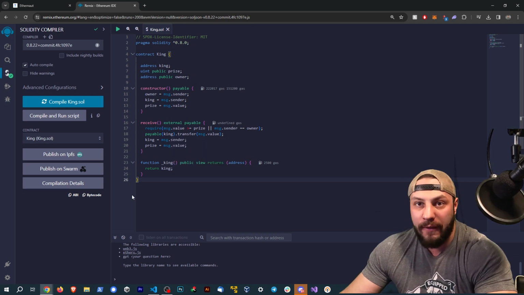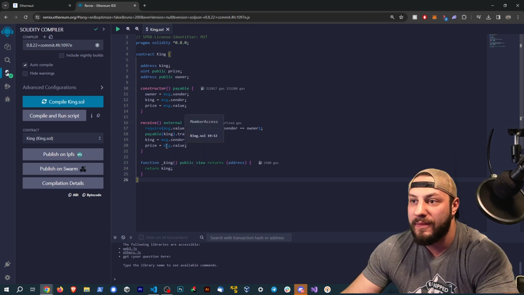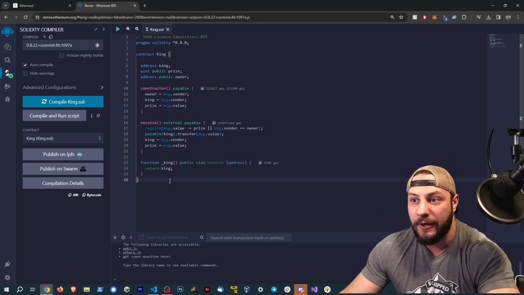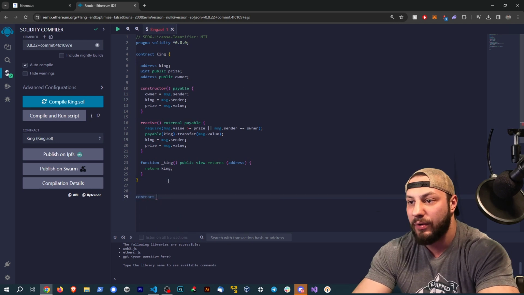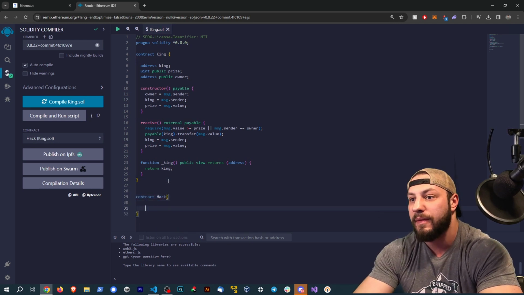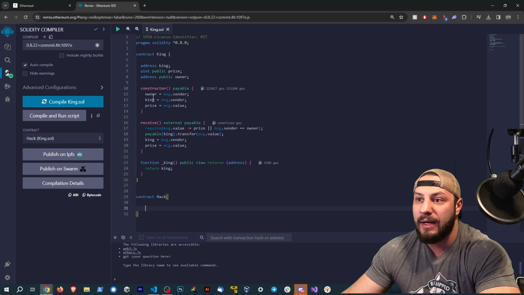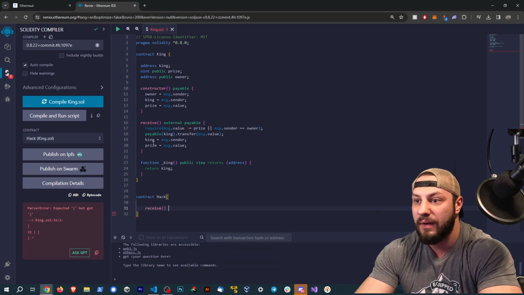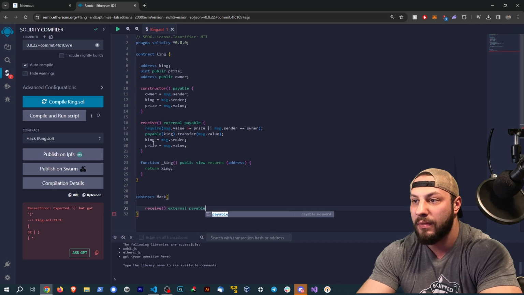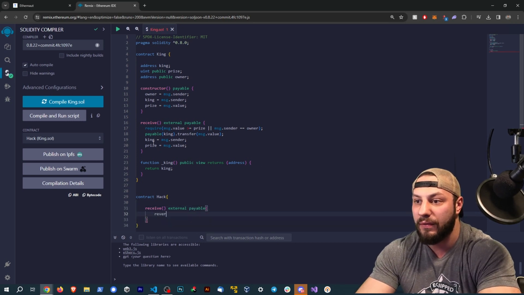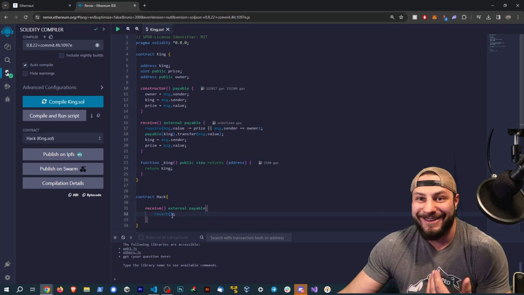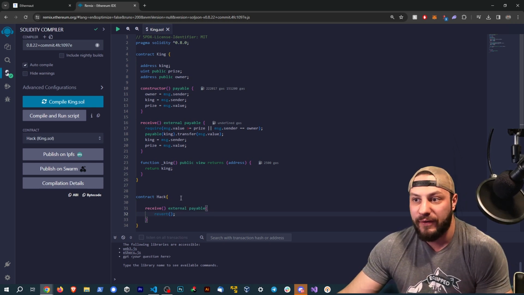So the goal is to break the contract. And right away what I'm seeing is we're sending ETH, and if we send ETH to a contract, we can call revert in the receive function. So I'm going to make another contract, and we're going to call this Hack. Just like the King contract has a receive function, we're going to write receive, external, payable, and we're just going to call revert.